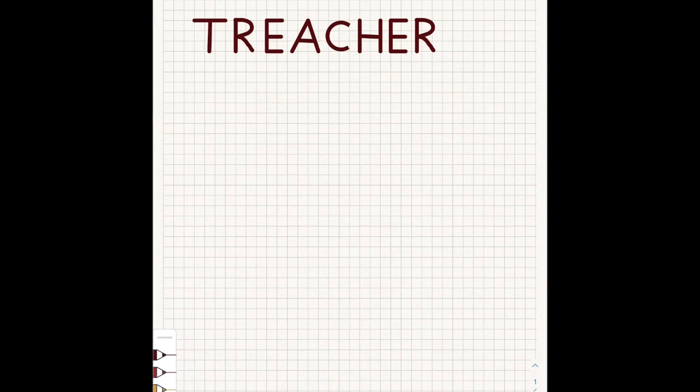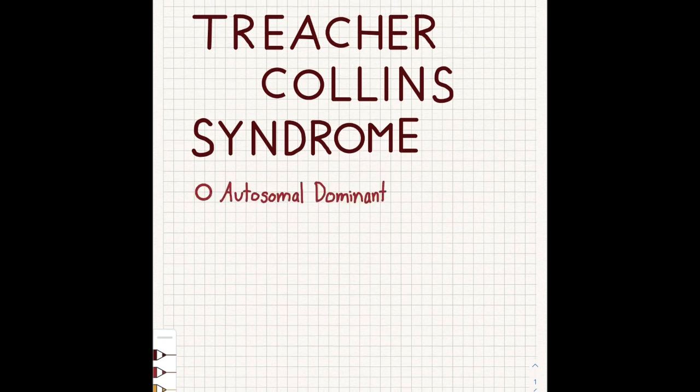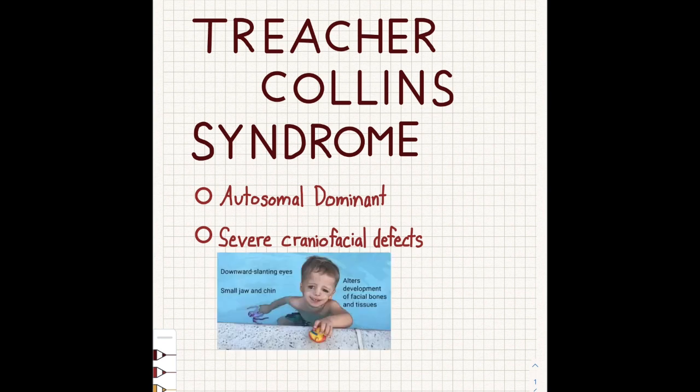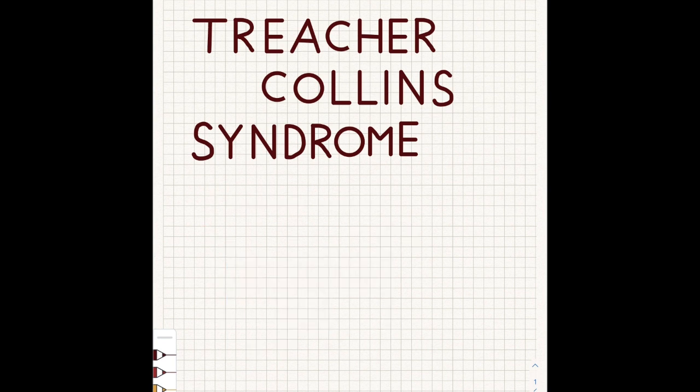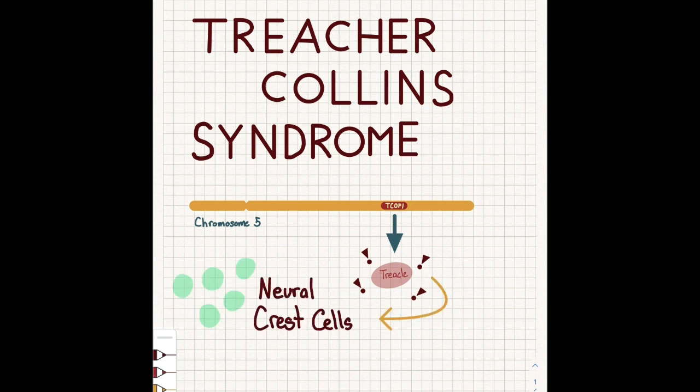Hey guys, today I'll be talking about Treacher syndrome and what factors contribute to the disease. Firstly, Treacher syndrome is an autosomal dominant disease which results in severe craniofacial defects. The main cause of this disease is a mutation in the TCOF1 gene, which has the genetic information that codes for the nucleolar phosphoprotein treacle. Treacle is important in the proper formation and proliferation of neural crest cells that develop the face.